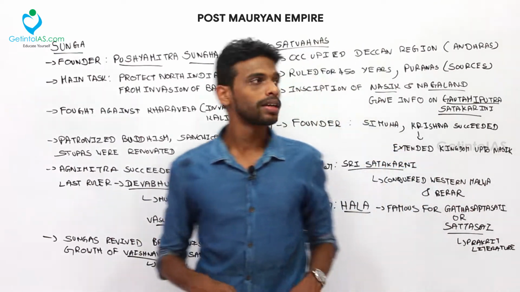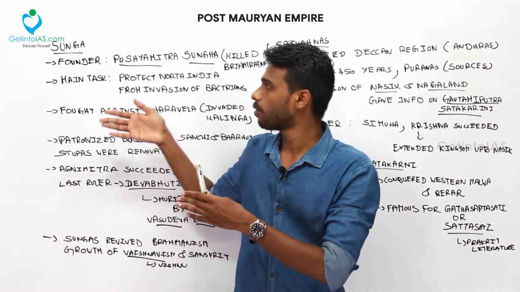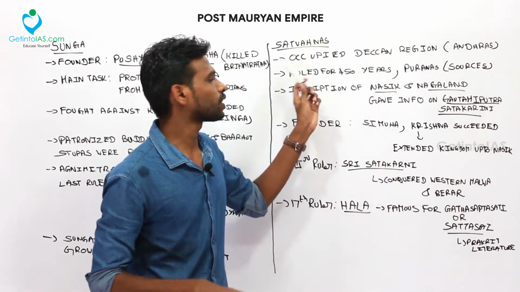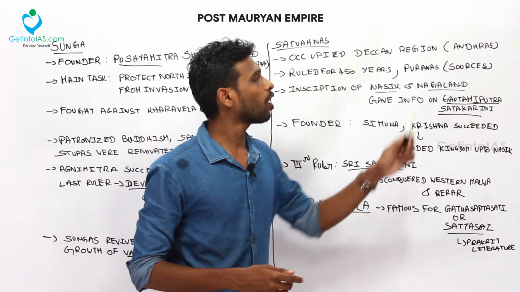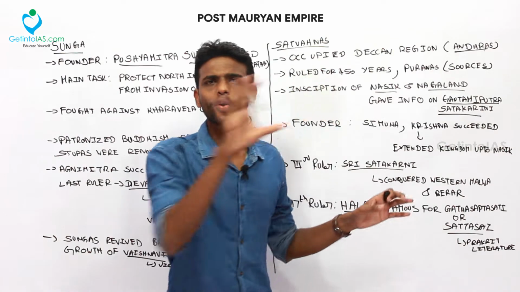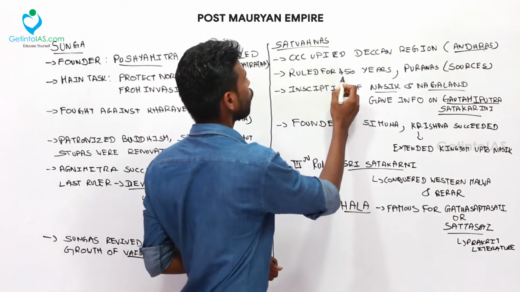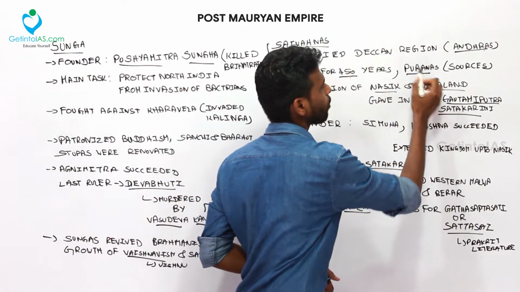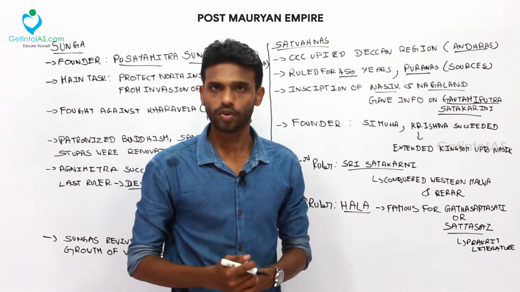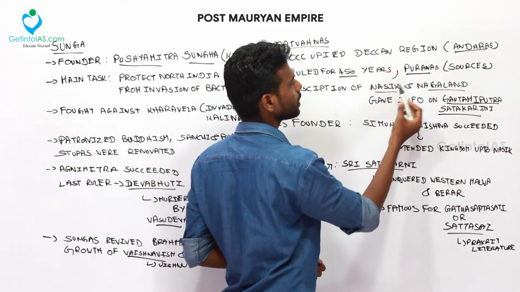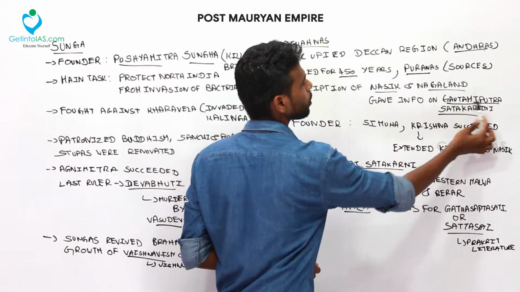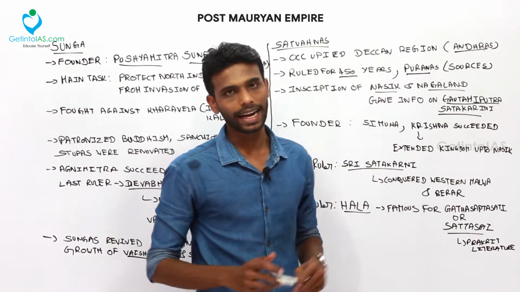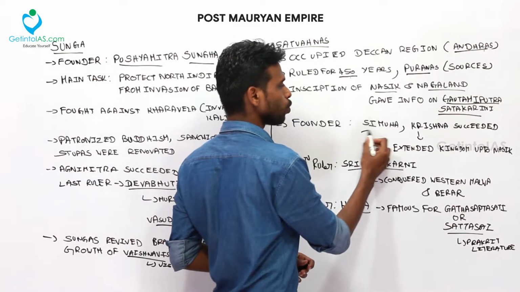Now coming to the next dynasty, the Satavahanas. We are over with the Shunga dynasty, which ruled the northern part after the Mauryans, and now coming to the Satavahanas, who ruled the Deccan region. They are also called Andhras. They occupied the overall Deccan region and ruled for nearly 450 years, and their main sources were the Puranas. From the Puranas we can learn a lot about the Satavahanas, and also the inscriptions of Nasik and Nagaland give information on Gautamiputra Satakarni. He was the most prominent and important ruler of the Satavahana dynasty, and the founder was Simuka.